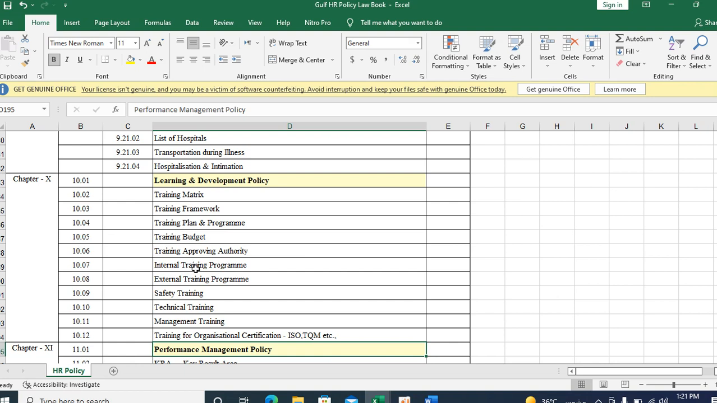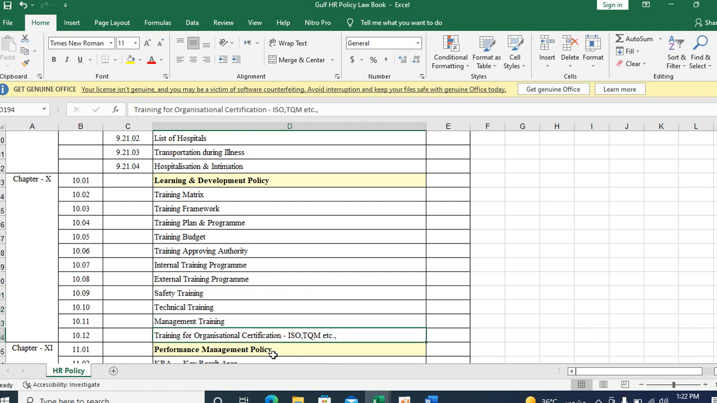What are all the training methodologies: internal training and external training. These are the basic two types of training. So what are all the internal training we can afford: safety training, technical training, management training. These are the three major categories I am mentioning here. These three major categories, safety, technical and management training, you can add whatever more training you want as subsections. Okay.